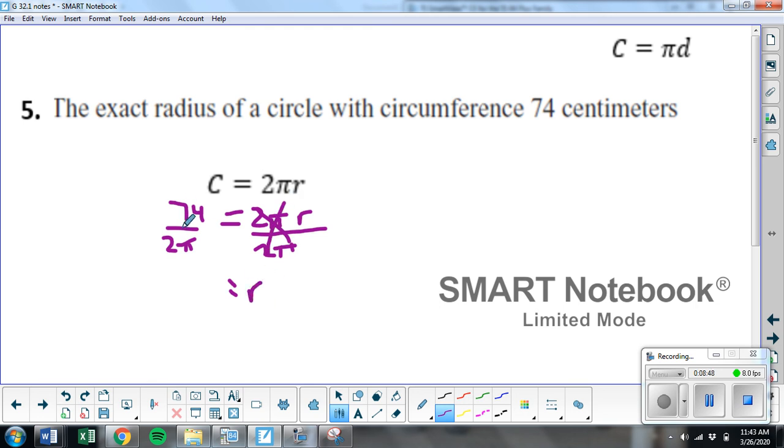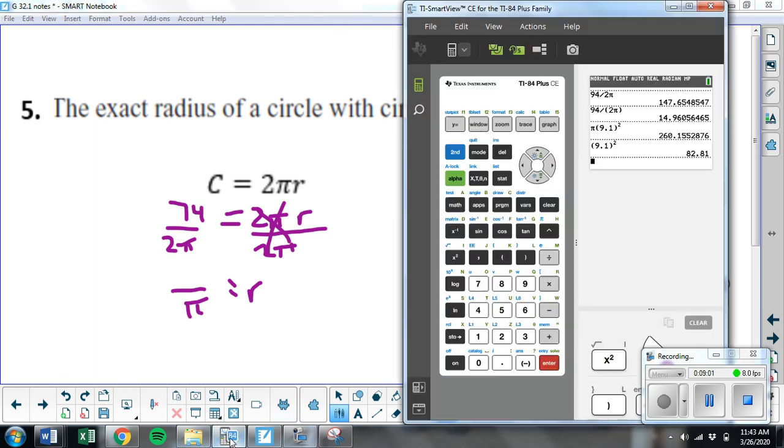When I divide by 2 pi here, I get r. When I divide by 2 pi over here, now, when I type in pi, that's going to give me a decimal. It's going to go on forever. So I can't type pi. I'm going to leave pi where it's at in the denominator. I'm only going to type the 74 divided by 2, which is 37.